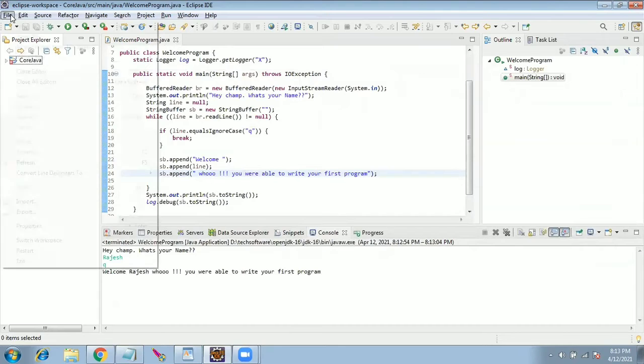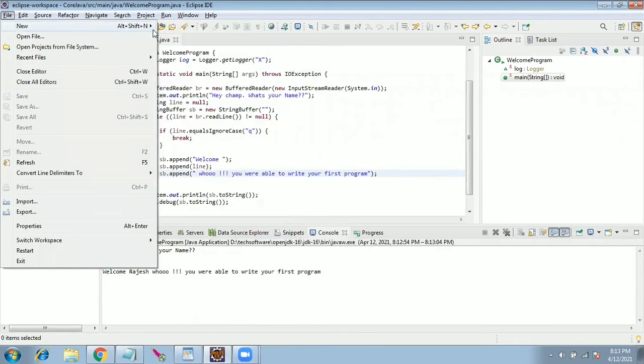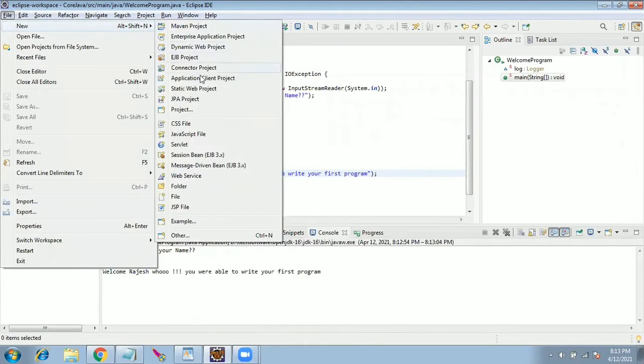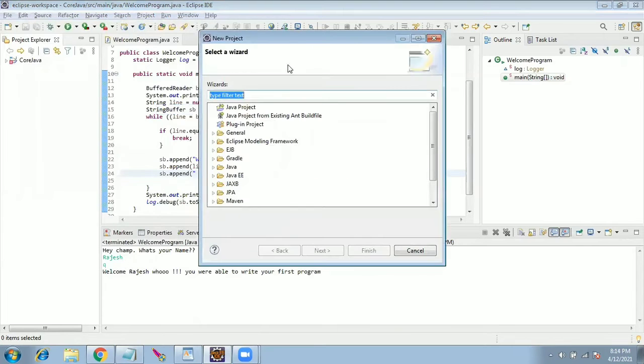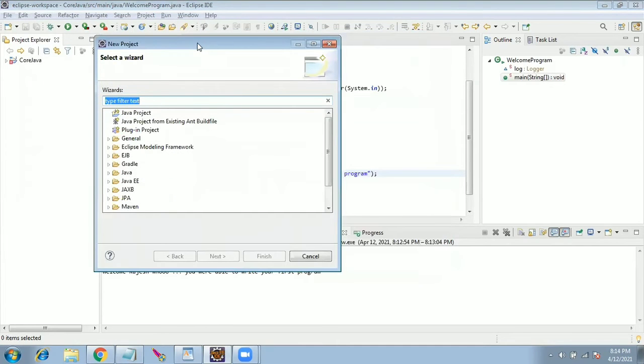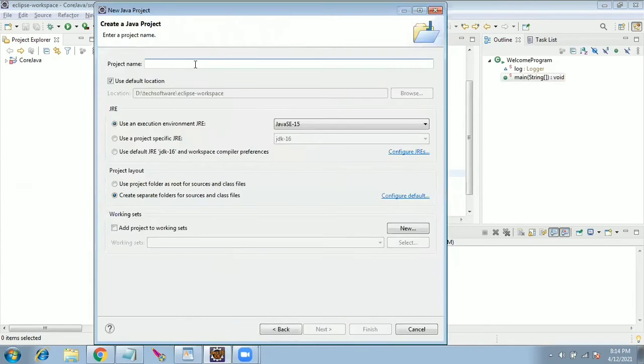So first we go to File, New, Project. Don't worry about anything else. File, New Project, Java Project. Next, April 12.